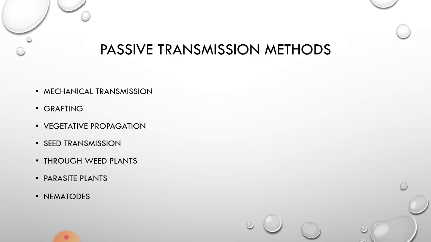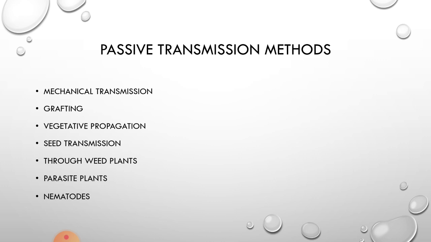Firstly, mechanical transmission. Mechanical transmission means the farmer who is growing a crop is a direct or indirect source of viral transmission in his own crop. Actually, the gadgets he uses, the agricultural practices he has adopted, or he himself would be the main mechanical transmission method for viral diseases.